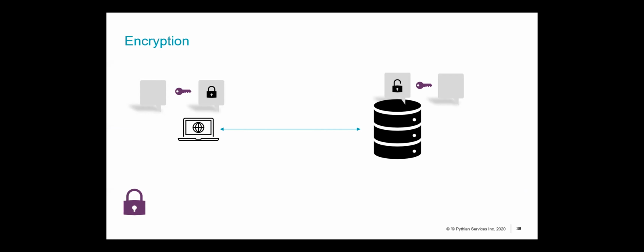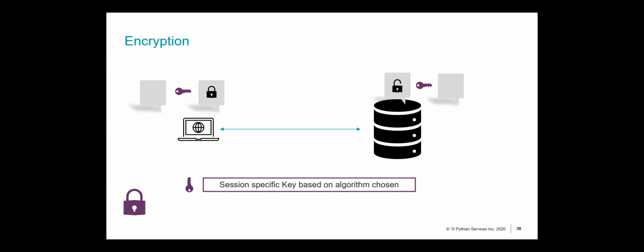Let's take a look at native network encryption. This is the session-specific key we talked about earlier. How is this key generated? It is generated based on an algorithm. You can break the process down into two parts. Whenever a client communicates with a server, the first thing it determines is whether the communication should be encrypted or not. The second thing is, if it is encrypted, which algorithm to use.